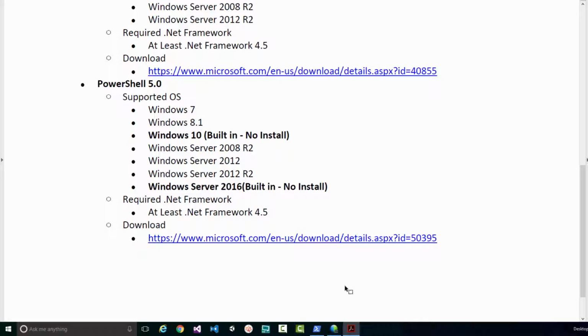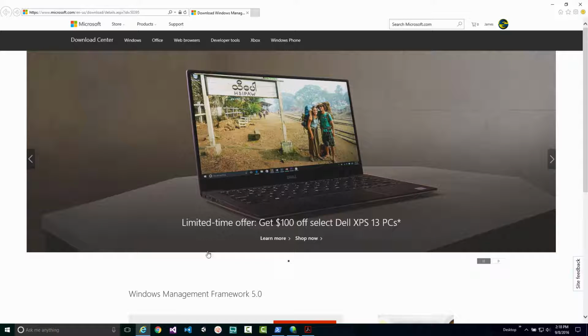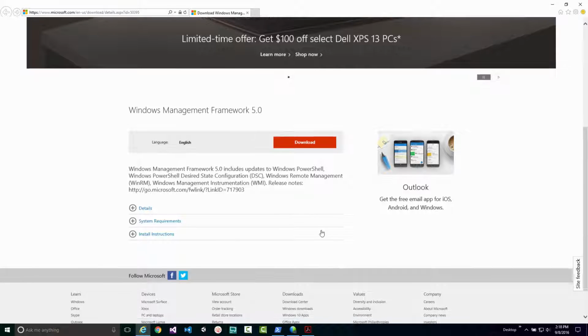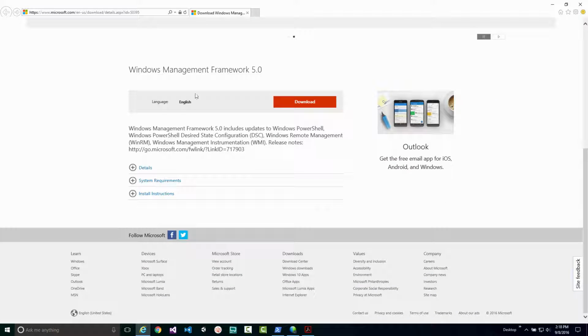So now I'm going to switch back to my PDF here, and I'm just going to hit the link for PowerShell version 5 that we saw in the last video. Once I click that, it's going to take me to Microsoft's site where I can download the Windows Management Framework version 5.0. You may need to scroll down. It looks like Microsoft has some nice large ads on their site now. But if I scroll down, I see the Windows Management Framework 5.0.